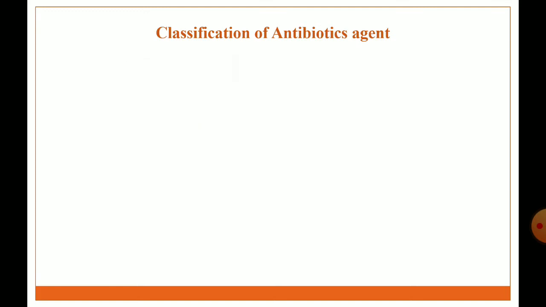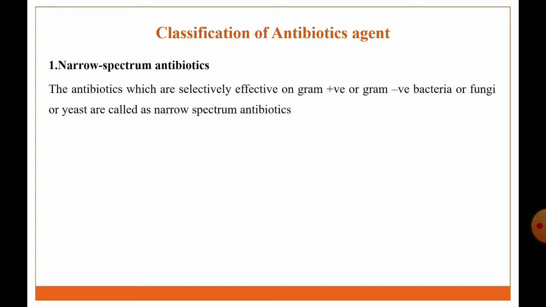Classification of antibiotics depending on the spectrum of activity. In this, the first class is narrow spectrum antibiotics. The antibiotics which are selectively effective on gram-positive or gram-negative bacteria or fungi or yeast are called narrow-spectrum antibiotics. Example: bacitracin, nystatin, benzyl penicillin.